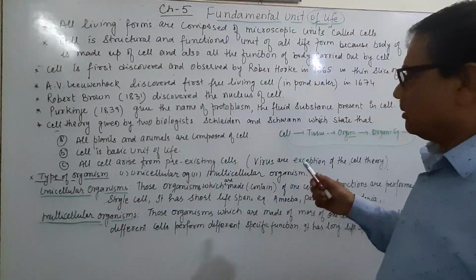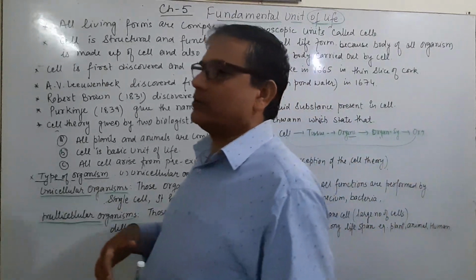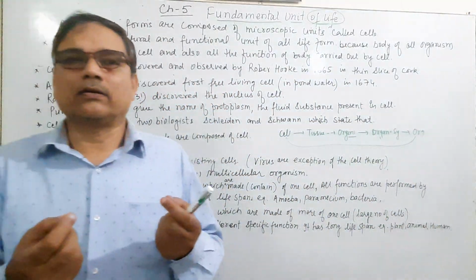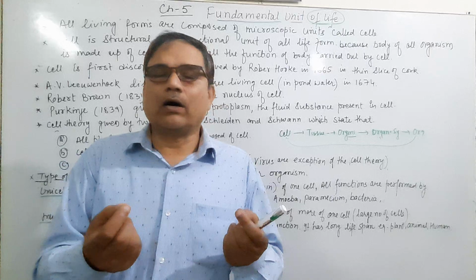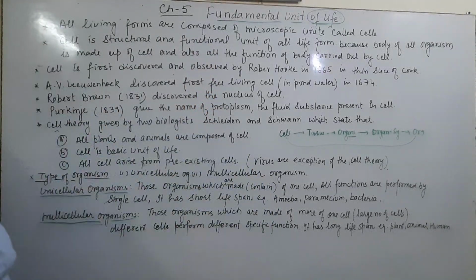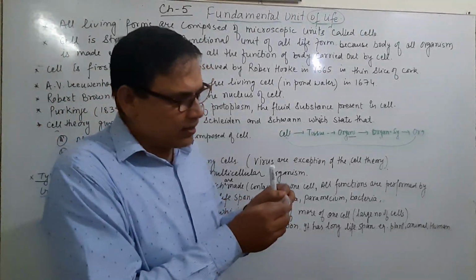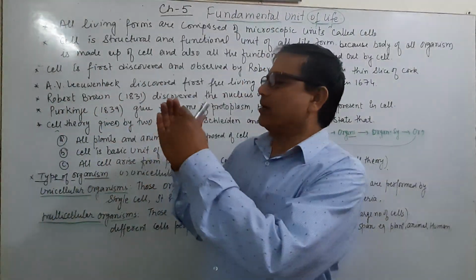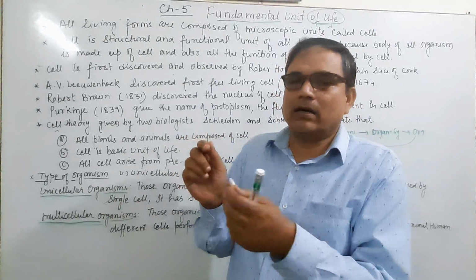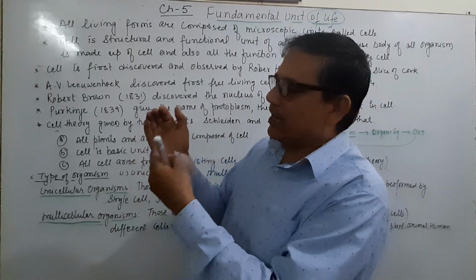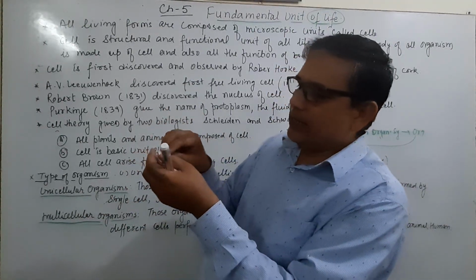And now, for explanation, if you take an onion peel like this, I have taken this onion and we have to take the peel from the concave part. If you take the onion, this is the concave part like this and this is the convex part, and take the peel.